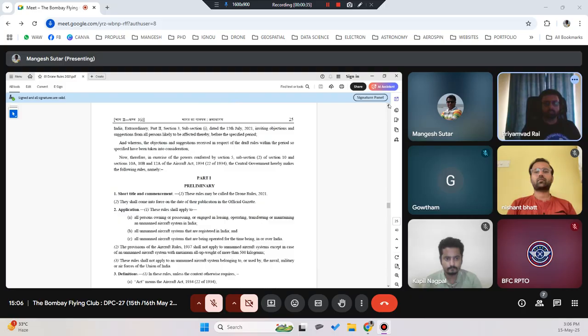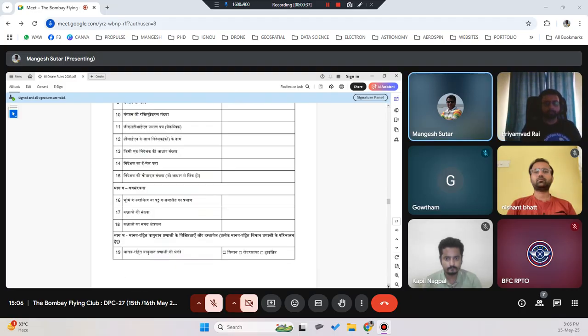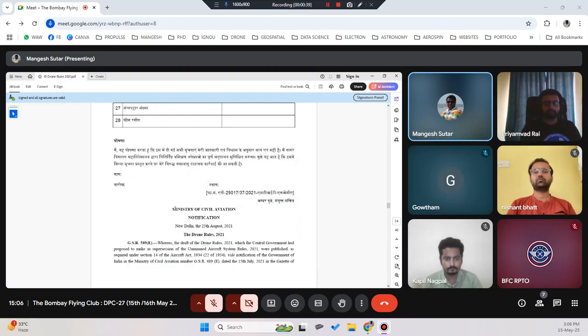here onwards. Okay, so if you see here on page number 24, who has given this document? Ministry of Civil Aviation on 25th August 2021. The name of this document is Drone Rules 2021. Okay.